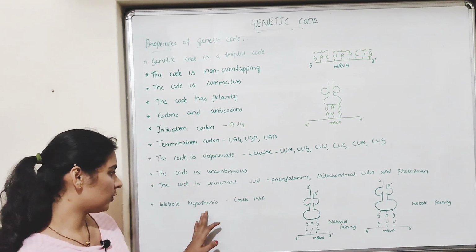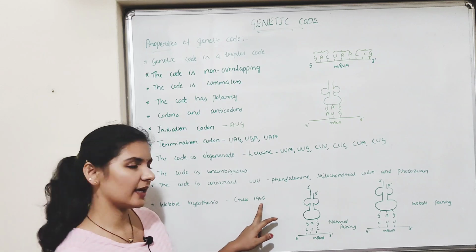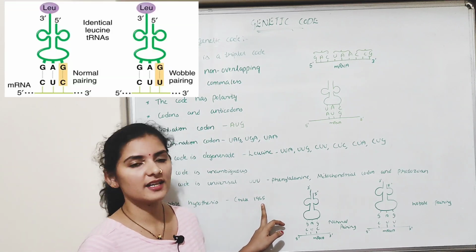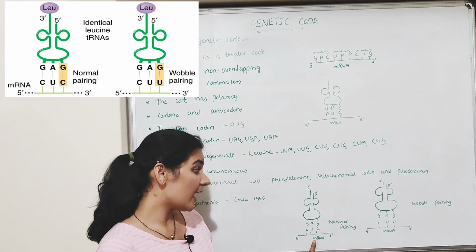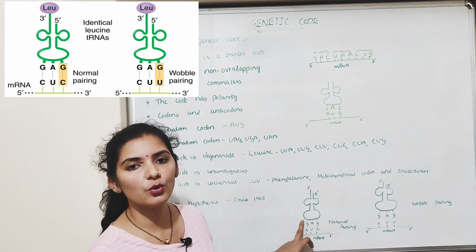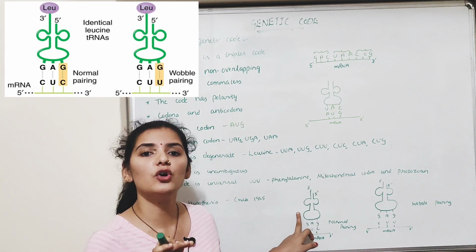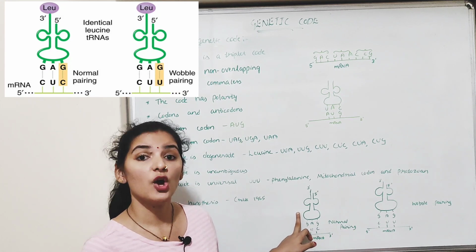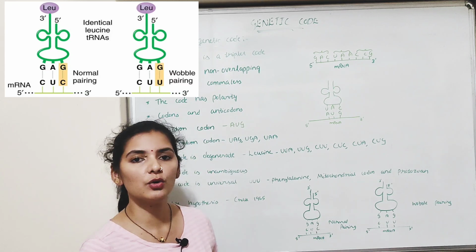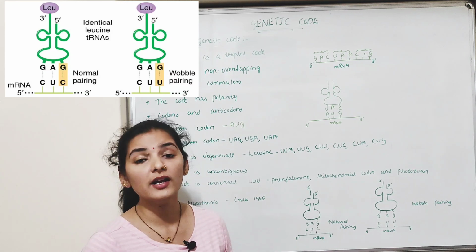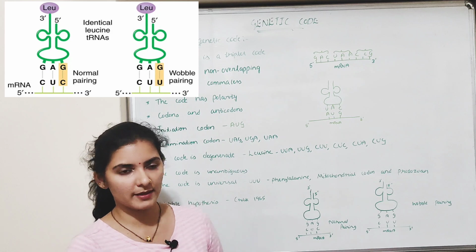Next one is the Wobble hypothesis, which was proposed by Crick in 1965. According to this hypothesis, the first 2 bases of the codon on the mRNA have precise pairing with the anticodon on the tRNA, or it is purely based on complementarity. Whereas the pairing between the third base of the codon and the anticodon is less specific, or it may not be based on complementarity.